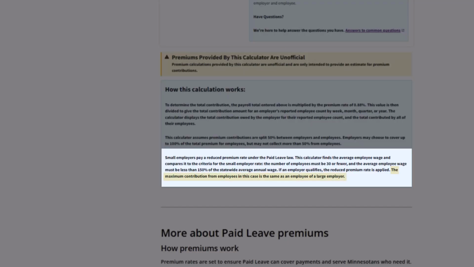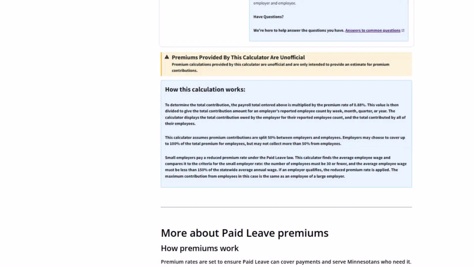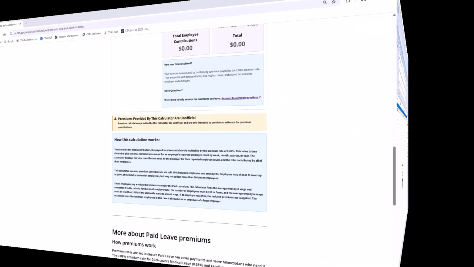The maximum contribution from employees in this case is the same as an employee of a large employer. So the employee portion of the paid family medical leave premium is the same whether you are a large or small employer. Let's look at this in CTAS.